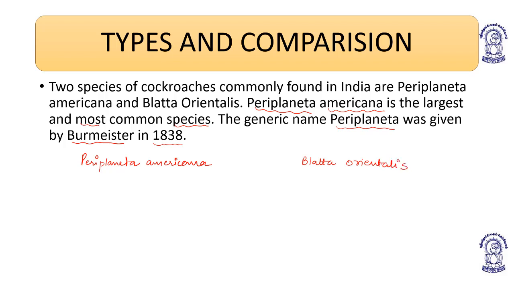The first differentiating feature is that Periplaneta americana is longer, around 5 centimeter long. It is reddish brown in color. Blatta orientalis is 2 to 5 centimeter long, and it is dark brown in color.